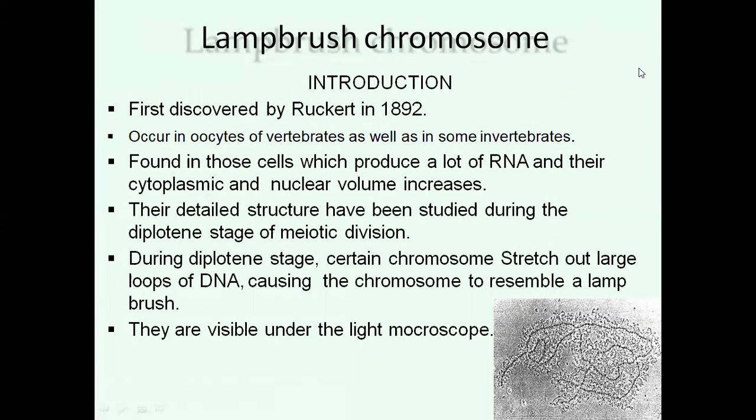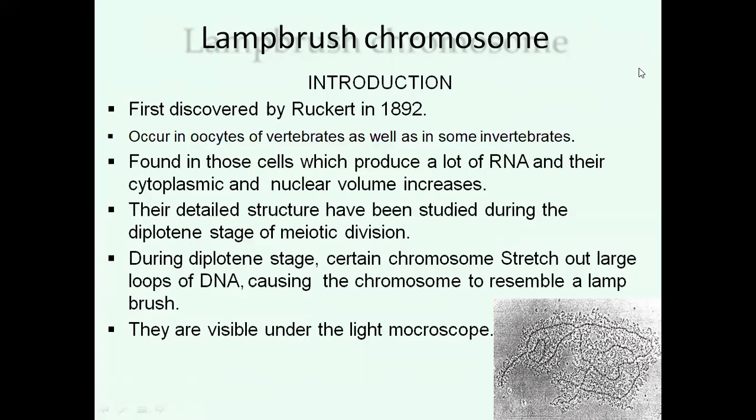First, lampbrush chromosomes. Lampbrush chromosomes were first discovered by Rückert in 1892. These chromosomes occur in oocytes of vertebrates as well as in some invertebrates. They are found in oocytes which produce a lot of RNA, where the cytoplasmic and nuclear volume increases.